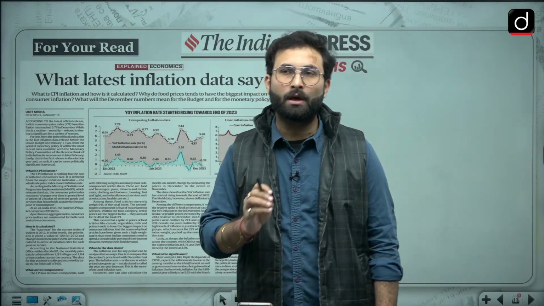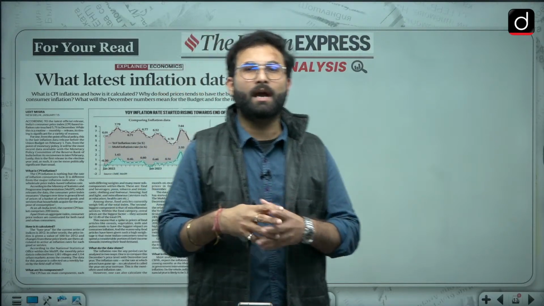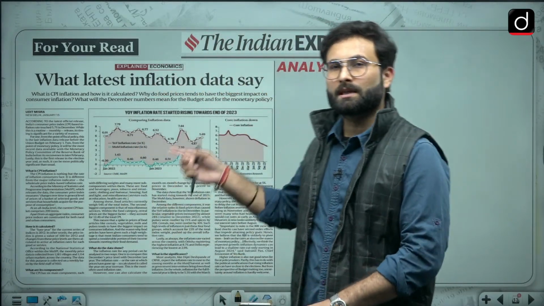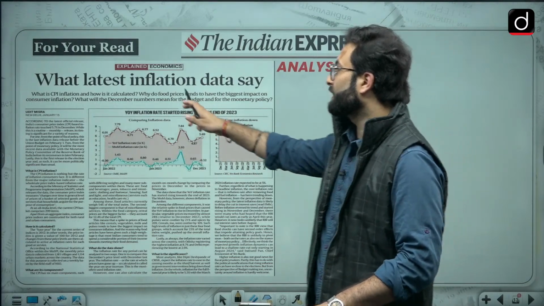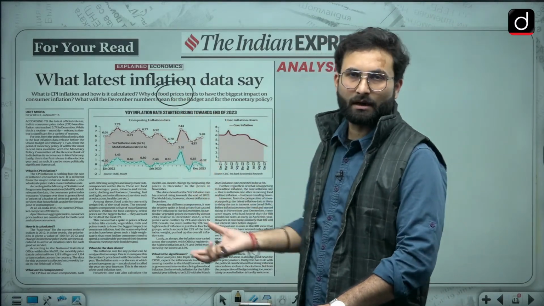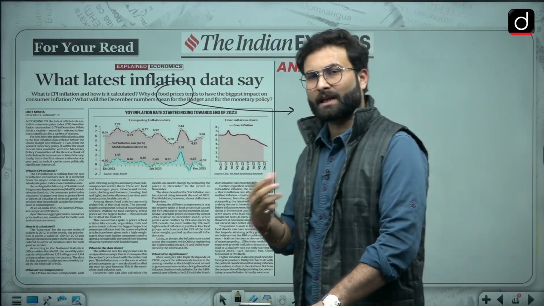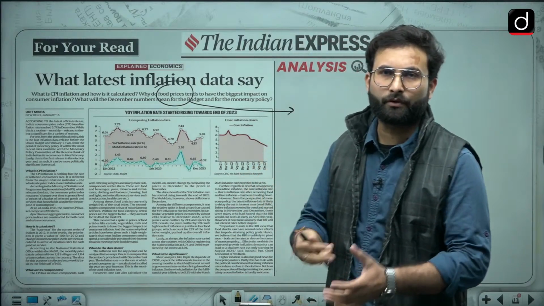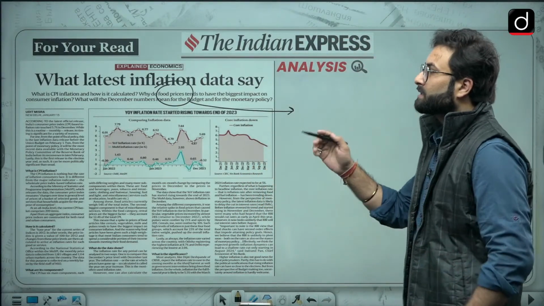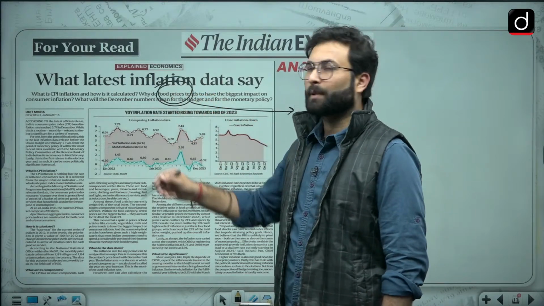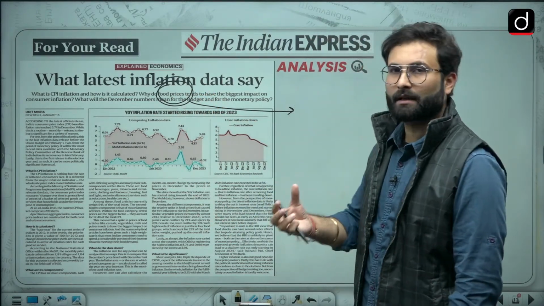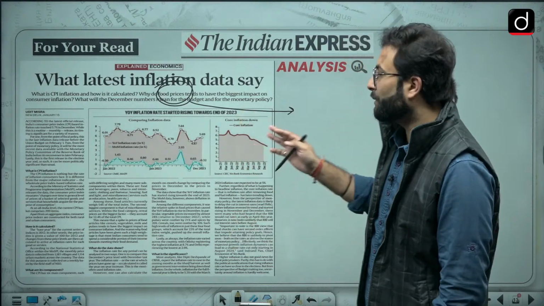We have discussed how inflation has increased, how headline inflation is increasing, how core inflation is acting. All these things we have discussed yesterday, and what are the factors behind this increase in inflation. We have talked about the food prices which are basically guiding the inflation right now, and they are quite volatile because of the market prices. Other than that, rainfall and irrigation facilities ultimately impact the food prices, and food prices are ultimately impacting the CPI right now. Okay, so this is about this article.